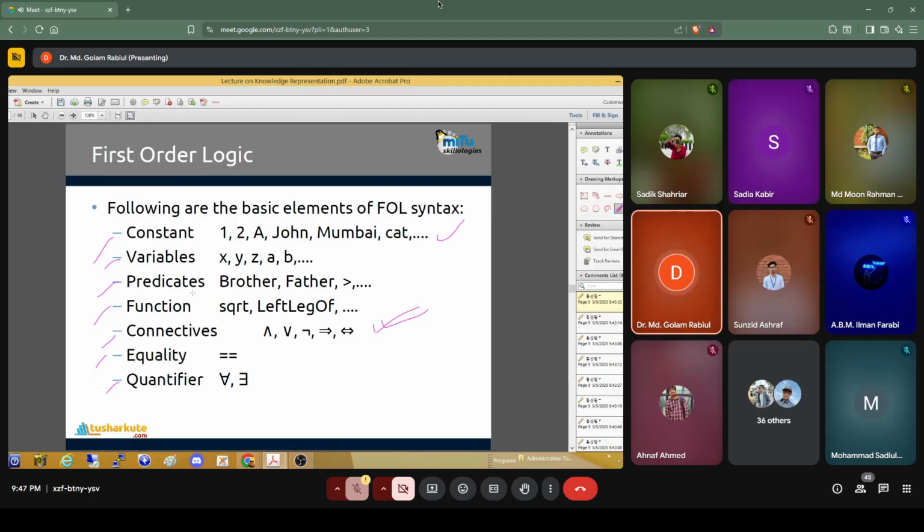Those can be represented using some variables, x, y, z. And some functions like square root, left leg of. And some predicates like brother, father, greater than, smaller than. Equality also. But these quantifiers, for all and there exists. So this is for all, and this is there exists. These are the quantifiers in first order logic.